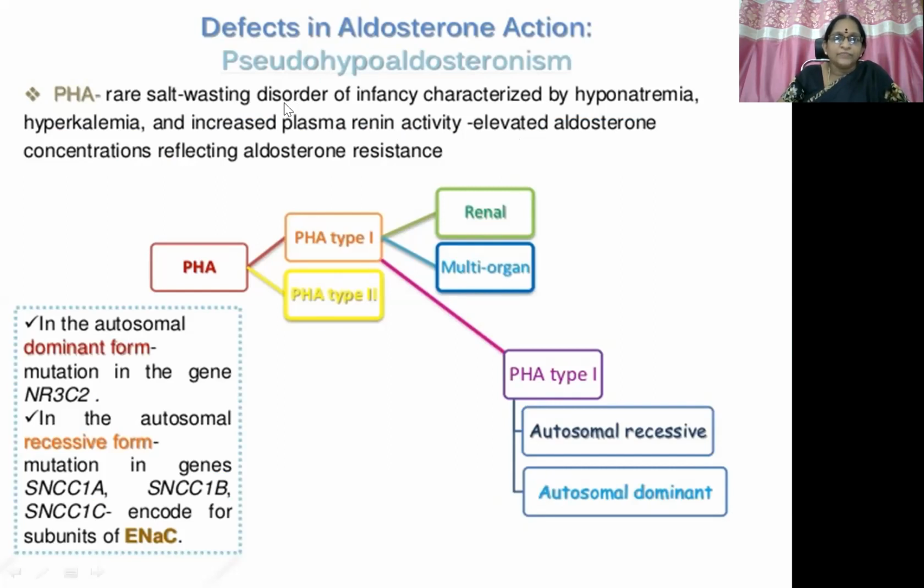It is a rare salt wasting disorder of infancy characterized by hyponatremia, hyperkalemia, and increased plasma renin activity, and also elevated aldosterone concentrations, reflecting aldosterone resistance. So pseudo means aldosterone secretion is there, but aldosterone resistance is there, because of which there are no pharmacological or physiological actions of aldosterone in this condition.